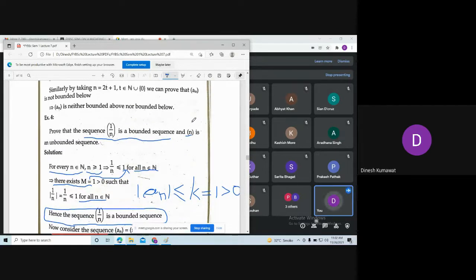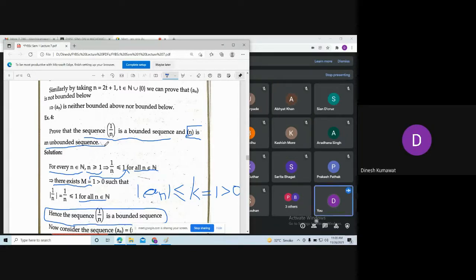Now our next goal is to show that the sequence n is an unbounded sequence. So first of all, tell me what we mean by an unbounded sequence. Not bounded above, or not bounded below, or both.